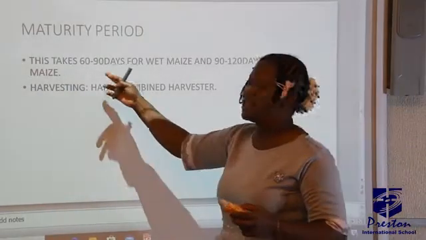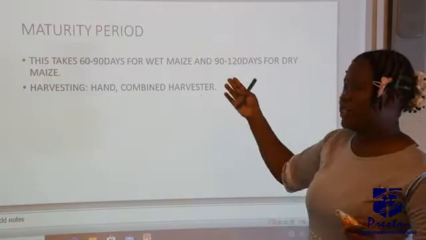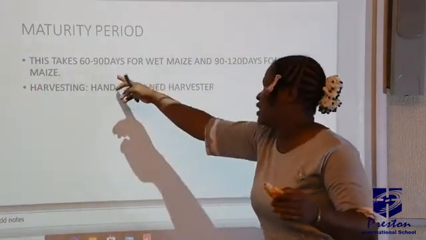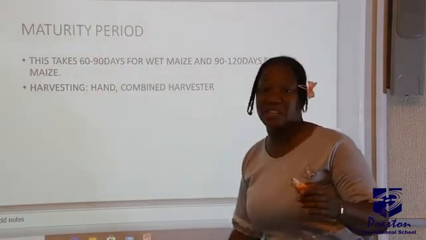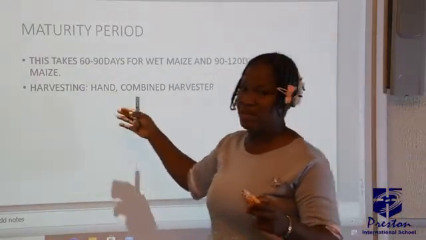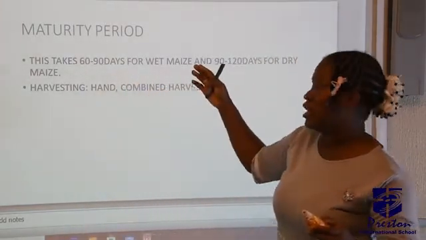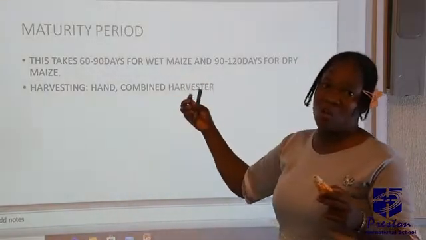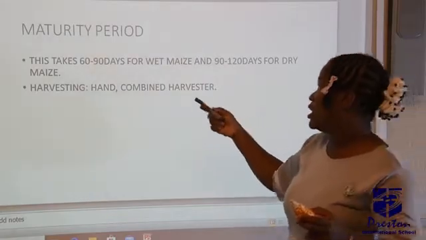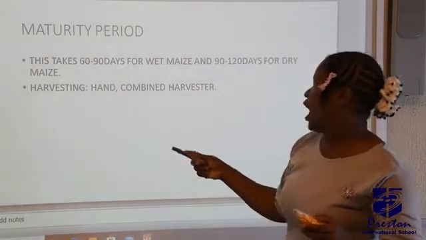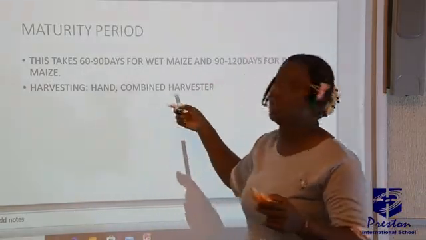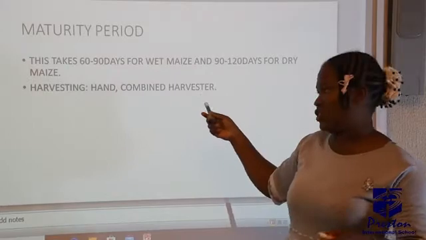It's going to take up to 60 to 90 days for wet maize. Maybe you want to harvest immediately after the maturity period of 90 days, which is what? 3 months. And then 90 to 120 days for dry maize. You are not ready to consume the maize while it is still fresh. You can keep it there up to 120 days, that's 4 months, before you harvest. Now, how do we harvest? You can use your hands to harvest, and then you can use what is known as a combine harvester.